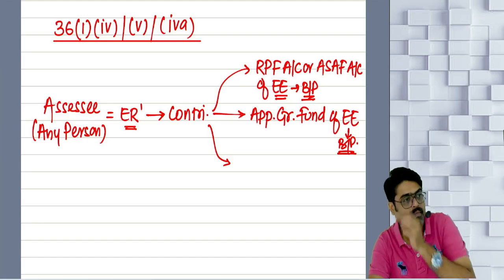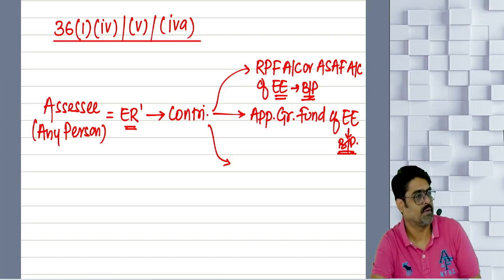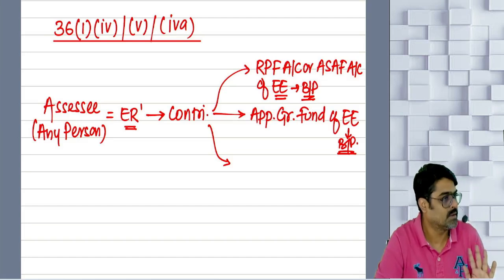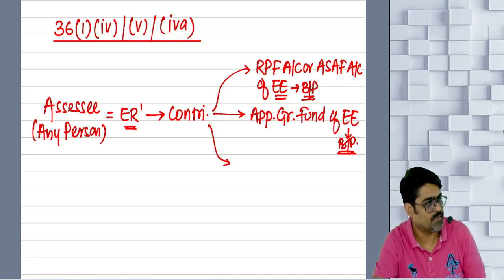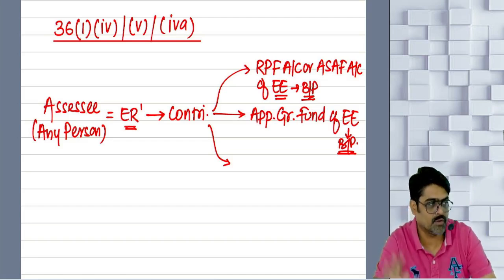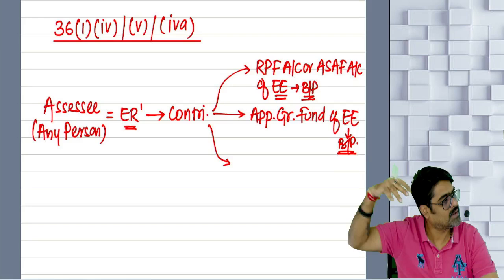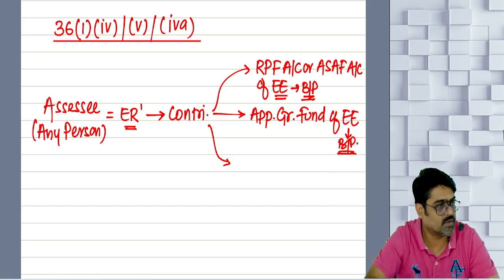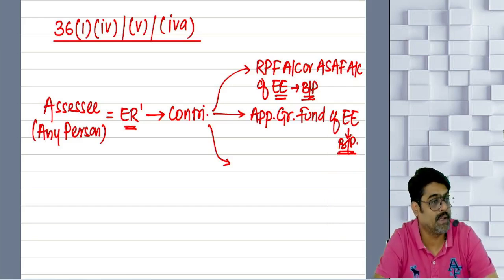Subject to this year's contribution will be allowed as a deduction in this year only if actually contributed till the due date of filing your ROI. If till the due date of filing ROI this contribution is not made, then this contribution will not be allowed as a deduction from this year's business income. Yes or no? Will be allowed as a deduction in the year in which actually contributed. From that year's business income you can claim. This year it will be disallowed as per 43B.